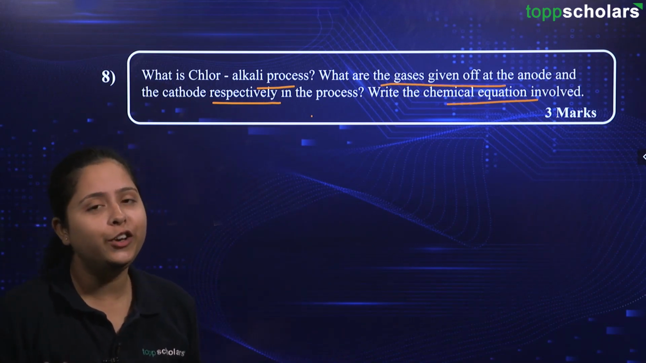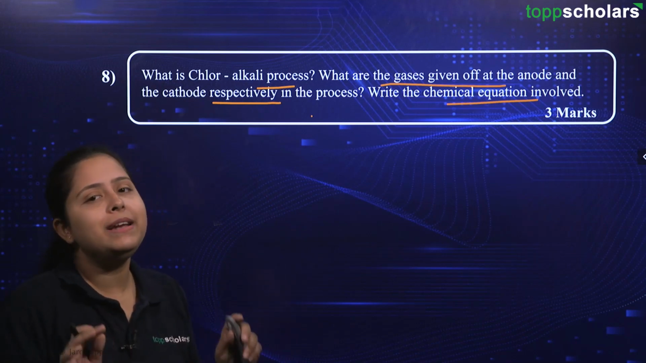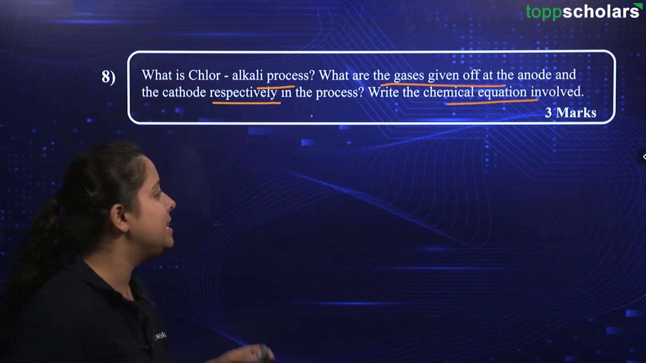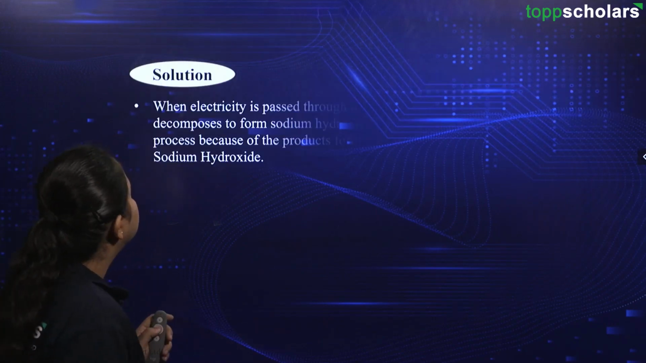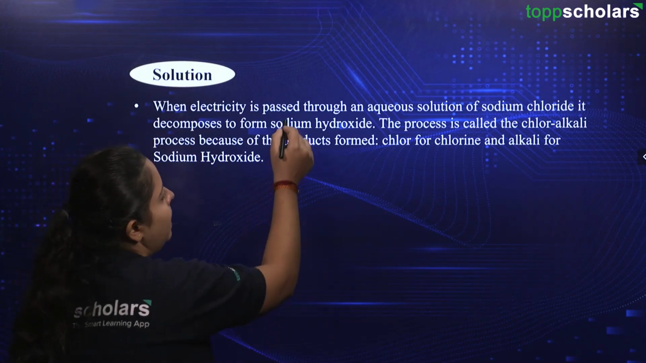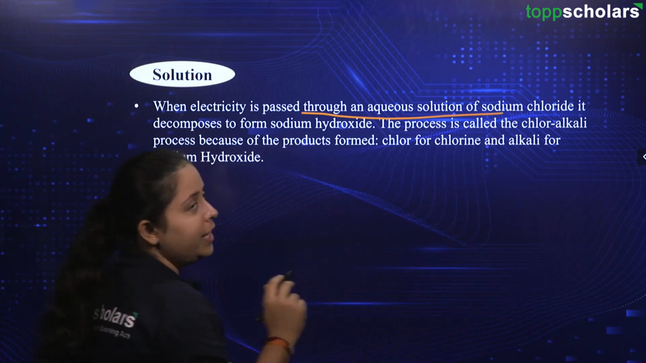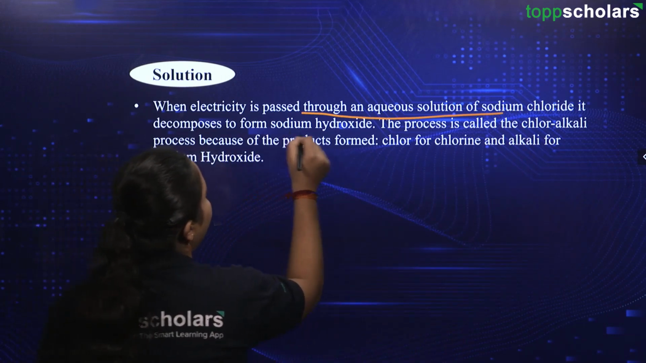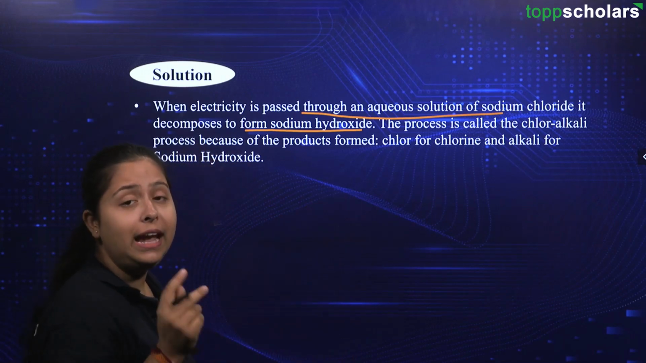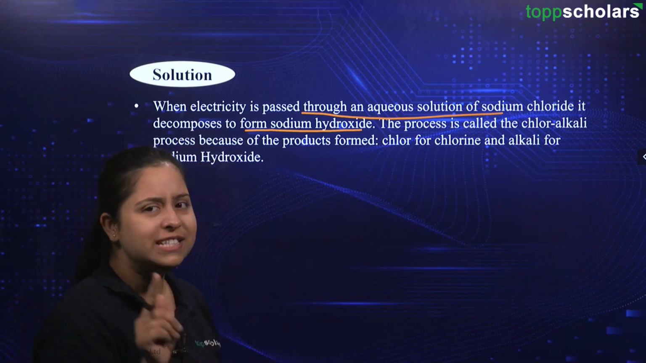That is the hint for you to answer this question. You may pause the video and answer it, or else I am going to continue. Over here, when electricity is passed through an aqueous solution of sodium chloride, NaCl, it decomposes to form sodium hydroxide. NaOH is being formed, which is the alkali.